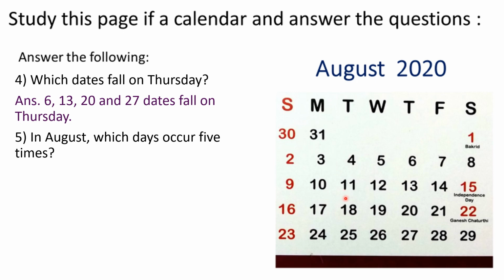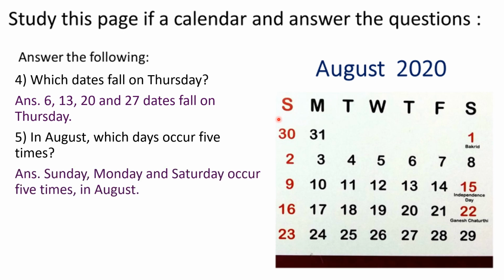Tuesday 1, 2, 3, 4. Wednesday 1, 2, 3, 4. Thursday 1, 2, 3, 4. Friday 1, 2, 3, 4. And Saturday 1, 2, 3, 4, 5. So 3 days are occurring 5 times. That is Sunday, Monday and Saturday. So we will write the answer. Sunday, Monday and Saturday occur 5 times in August.